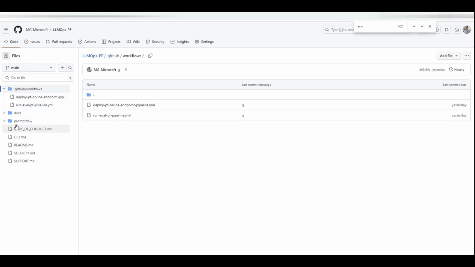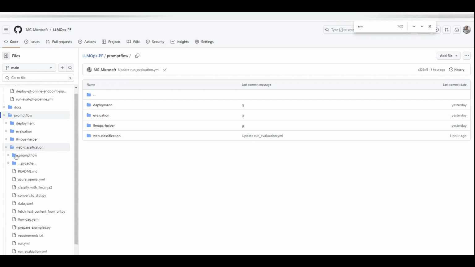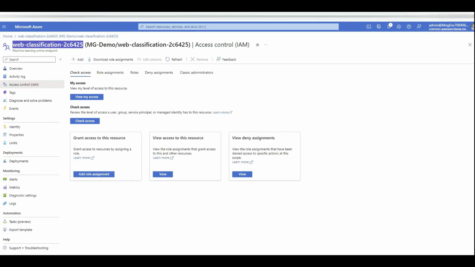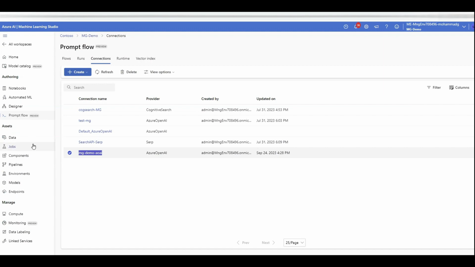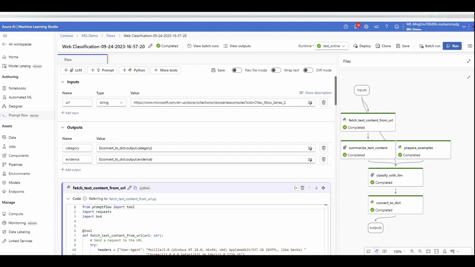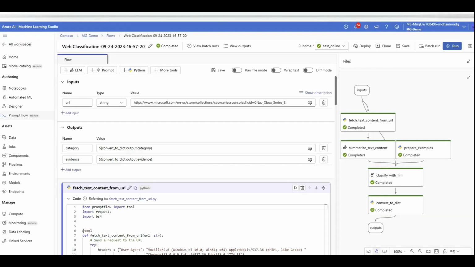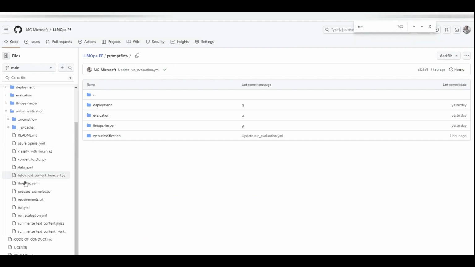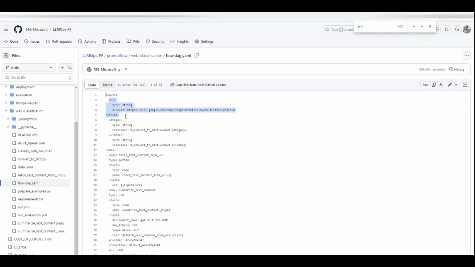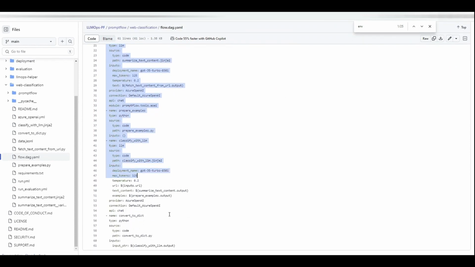You'll see that under prompt flow, web classifications, I have that web classification prompt flow that I showed you, which is here. Now it is converted as code. This is exactly what we want. The flow that you see here, let me close this extra tab, the flow that you see here that has input, output, input, output is sort of defined here. If I go to the flow, the same thing. What's your deployment name? What's your model name? Your Azure OpenAI connection name?